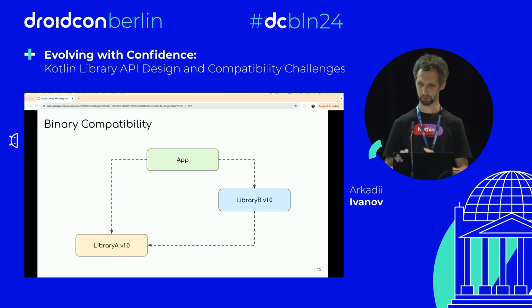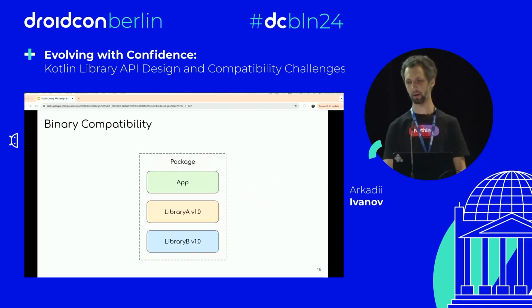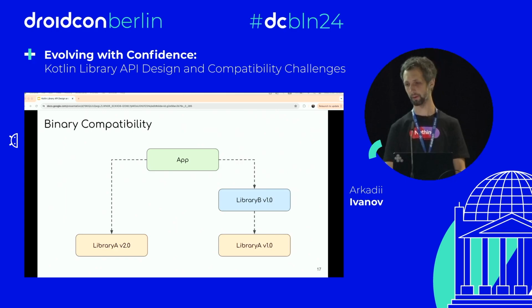So let's talk a bit about binary compatibility. If we have an app that depends on two libraries, A and B, of version 1, when we package this app into a binary, then in the binary there is library A version 1 and library B version 1. And everything works as it's supposed to work.